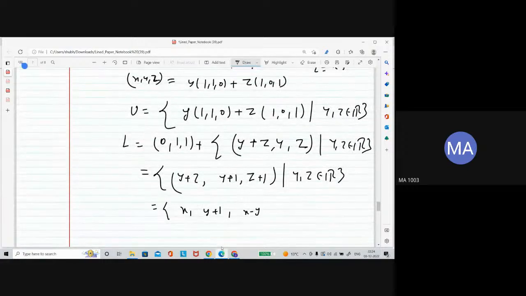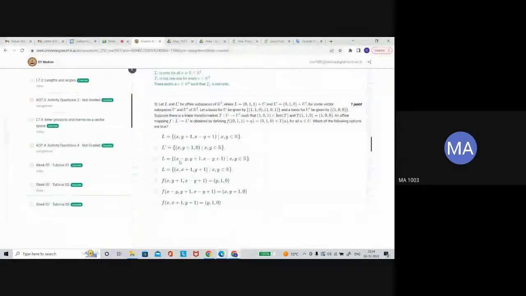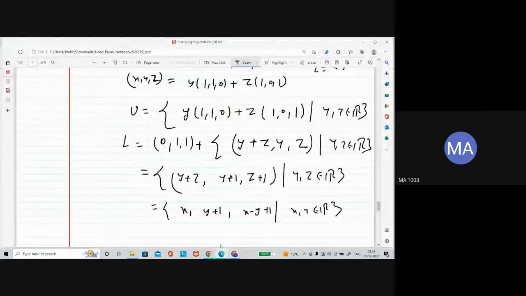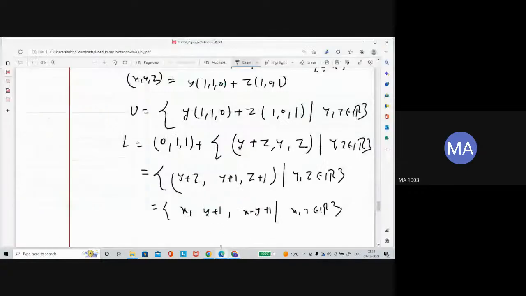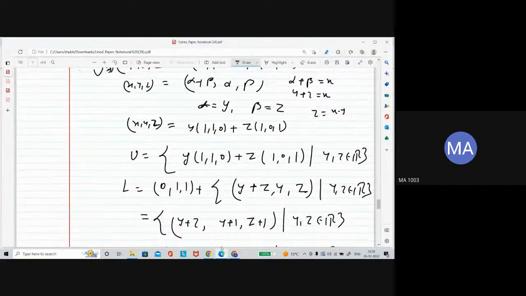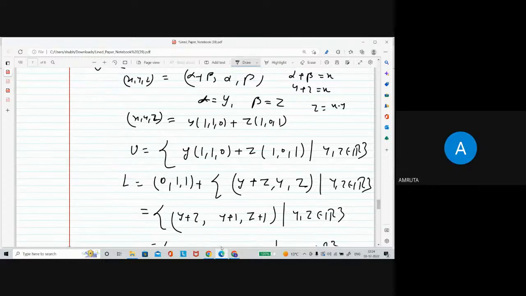So x minus y plus 1, such that x, y belongs to R. In the fashion the option is given, we need that. So here is x, y plus 1, x minus y plus 1. So the first option is going to be your L. Everyone is getting what I'm doing here? Yes, sir. Okay.